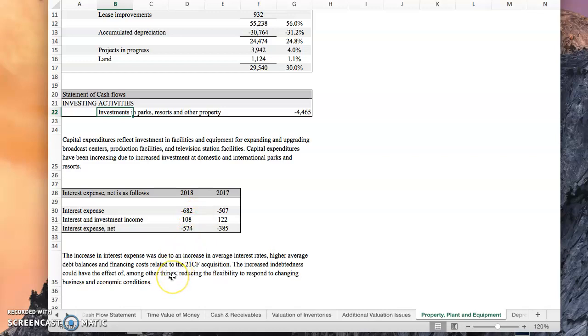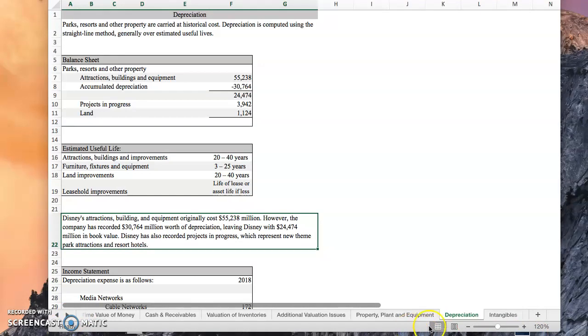The increase in the interest expense was due to an increase in the average interest rates, the higher average debt balances, and financing costs related to the current acquisitions. This increased indebtedness could have the effect of, among other things, reducing the flexibility to respond to changing business and economic conditions. We will now take a look at depreciation.